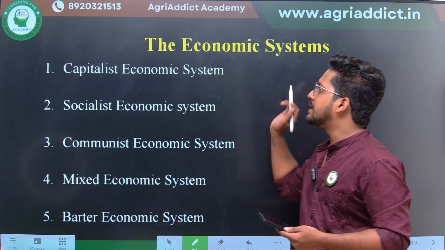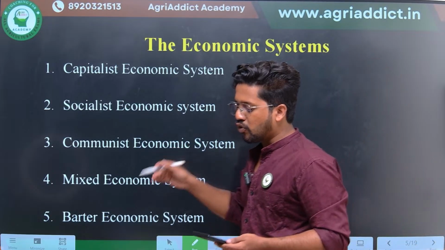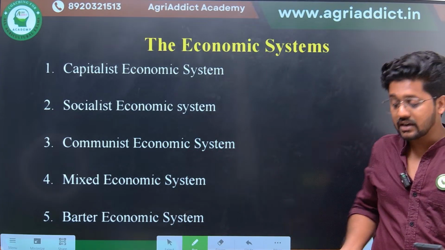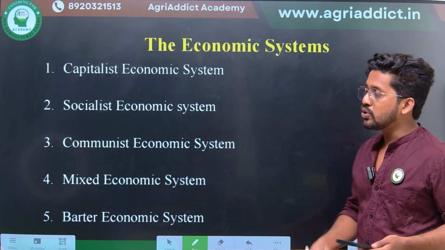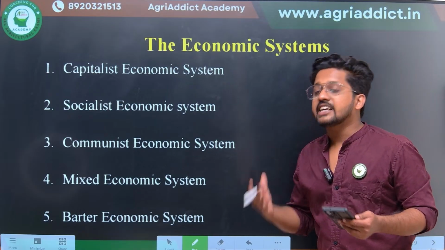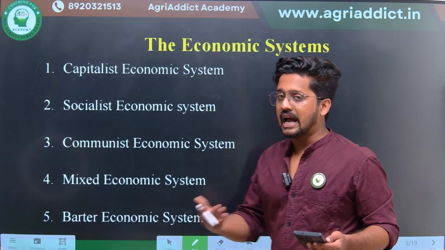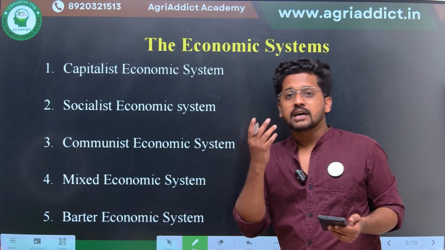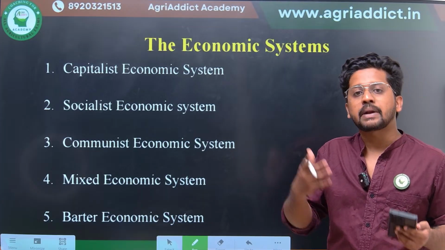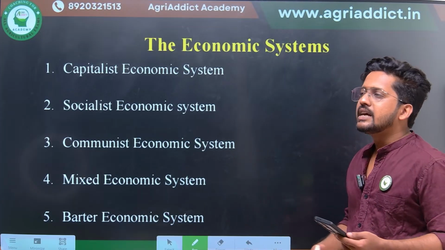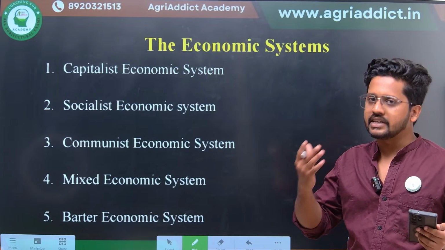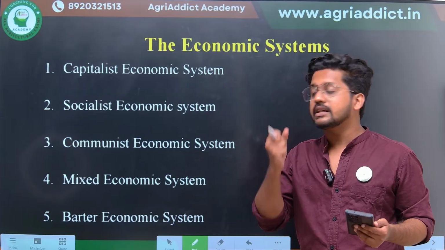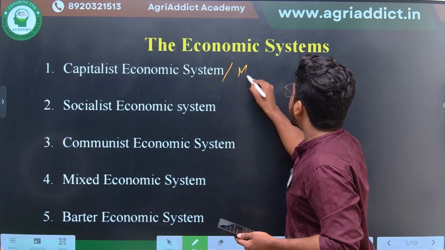The first one is the capitalist economic system. Whenever you want to understand what is happening in the capitalist economic system, you should think of countries like the USA and UK. There, the factors of production, that is land, labor, capital as well as organization, will be owned by private agencies or private people. There is no such strict government intervention there. Government is still there, but at the same time this is also known as a market economy.